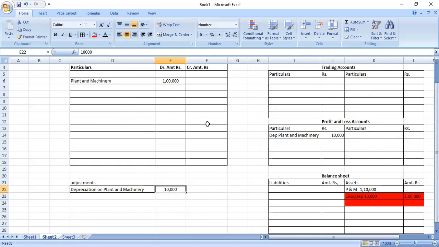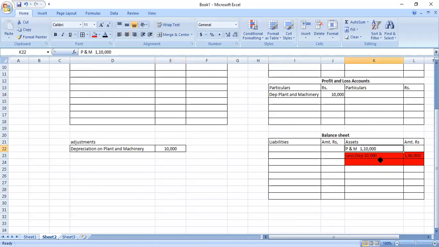Sir, plant and machinery 1 lakh. Plant and machinery 1 lakh and less depreciation 10,000. Very good. Amount side 90,000.